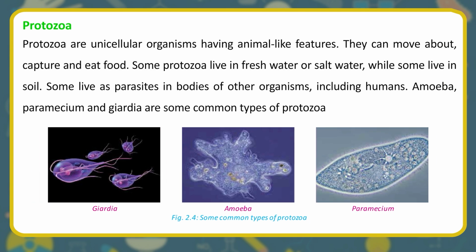Protozoa. Protozoa are unicellular organisms having animal-like features. They can move about, capture and eat food. Some protozoa live in fresh water or salt water, while some live in soil. Some live as parasites in bodies of other organisms, including humans. Amoeba, paramecium and giardia are some common types of protozoa. Giardia. Amoeba. Paramecium.